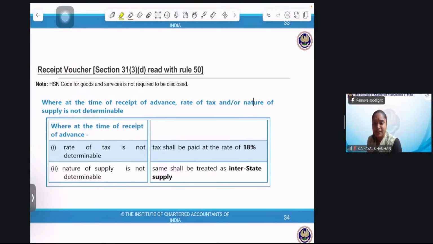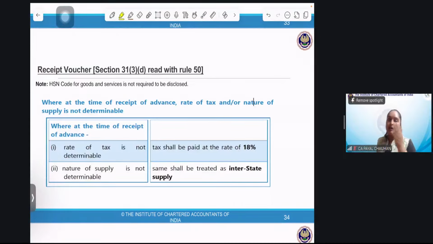Now tell me, how can we mention the rate, since we are not clear whether we are buying an Activa or a bike? In that case, sometimes when the advance is received, it's not mentioned. We are yet to determine what kind of supply will be made, what will be the HSN code, and whether it will be interstate or intrastate.